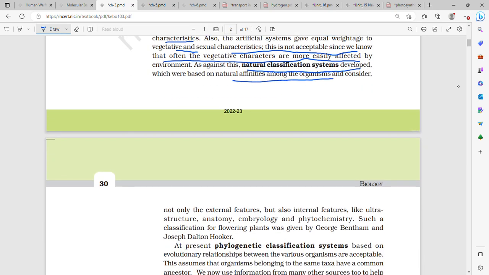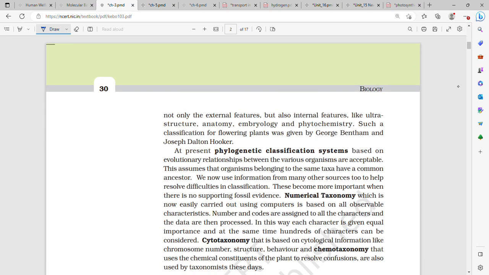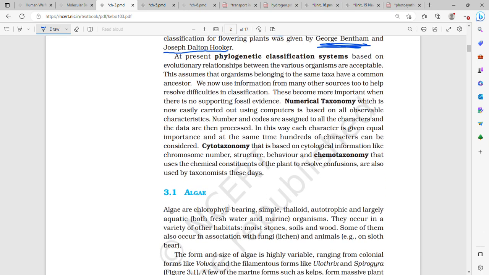which was based on natural affinities among the organisms, and they considered not only the external features but also the internal features such as ultrastructure, anatomy, embryology and phytochemistry. Such a classification of flowering plants was given by George Bentham and Joseph Dalton Hooker. So at present, phylogenetic classification systems, that are based on evolutionary relationships between various organisms, are acceptable. This assumes that organisms belonging to the same taxa have a common ancestor. We now use information from many other sources too to help resolve difficulties in classification. These become more important when there is no supporting fossil evidence.